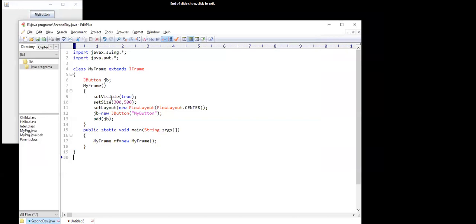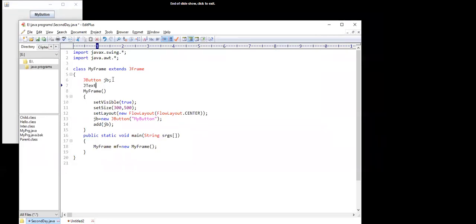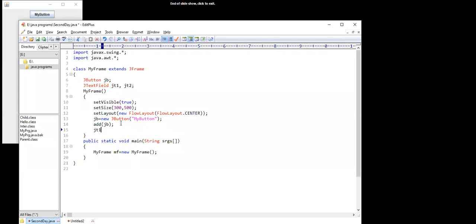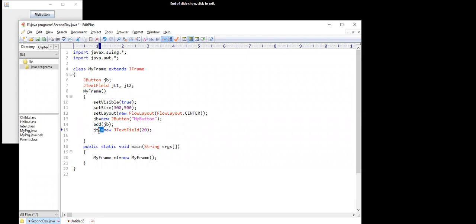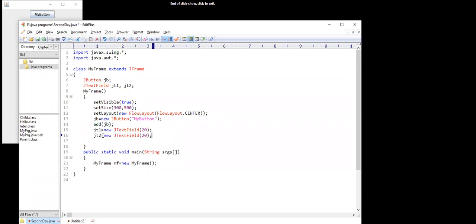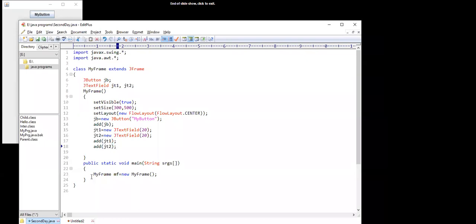The button is present, and if we have two text fields, JTextField.